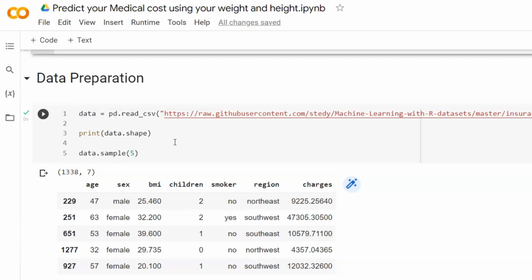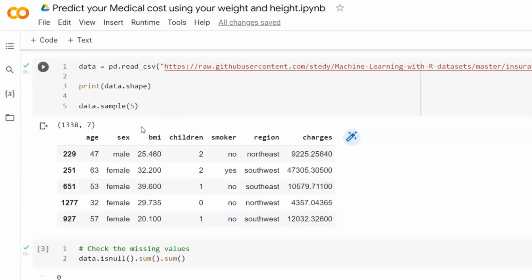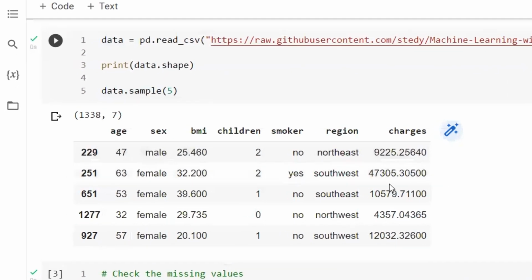Then we're going to take a look at the data shape. The data shape shows us how many columns we have in this dataset and how many observations. By taking a look at that, we can see we have 1,338 observations and 7 different columns inside our dataset. By using the sample function and feeding the number 5, we're going to get 5 random rows of that dataset. You can see here, these are all the 5 random rows of the dataset. You can see all the column names on the top: age, sex, BMI, children, smoker, region, charges.